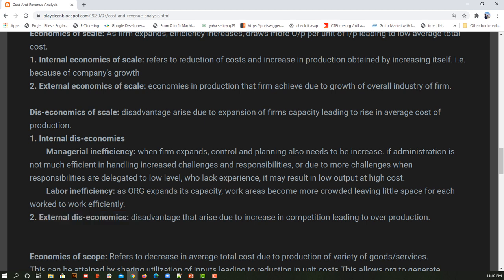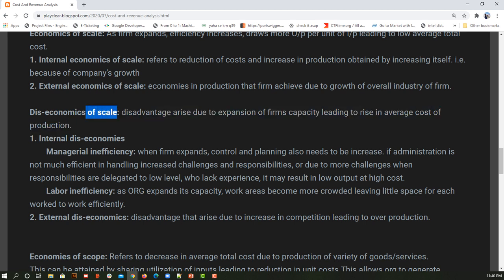So let's see this. The disadvantage that arises due to increase in competition: here the factor is within the market, not within the organization. Because of the competition, I need to spend more, and it is negatively affecting me. That is why I am calling it a diseconomics of scale. You have to keep this in mind specifically.